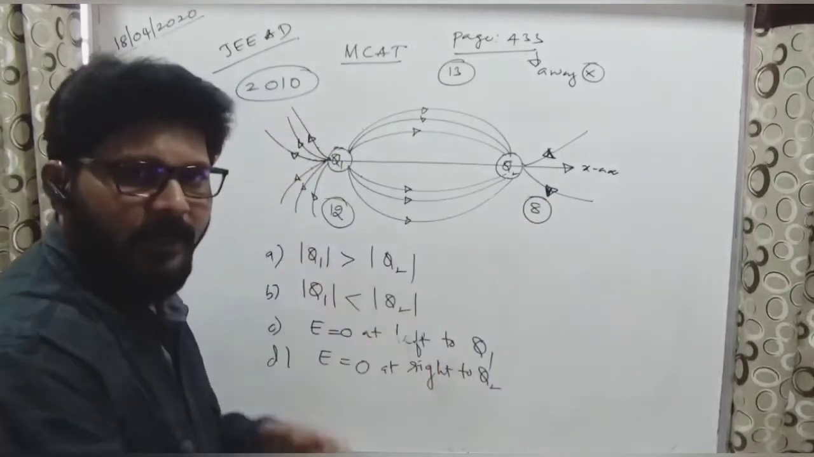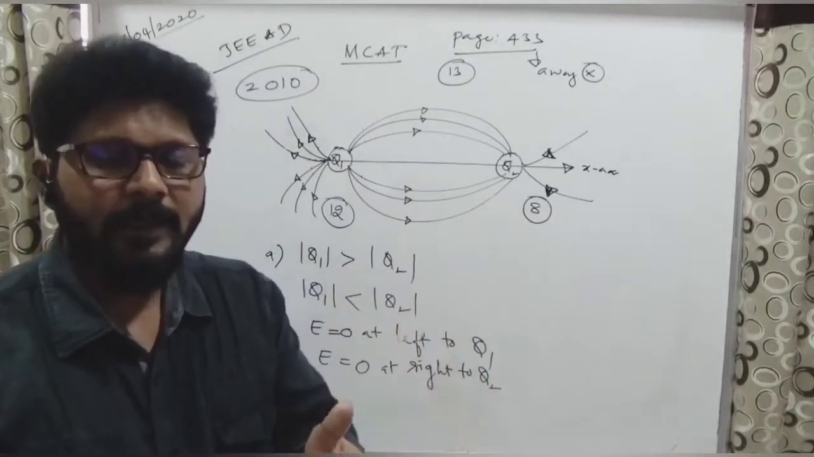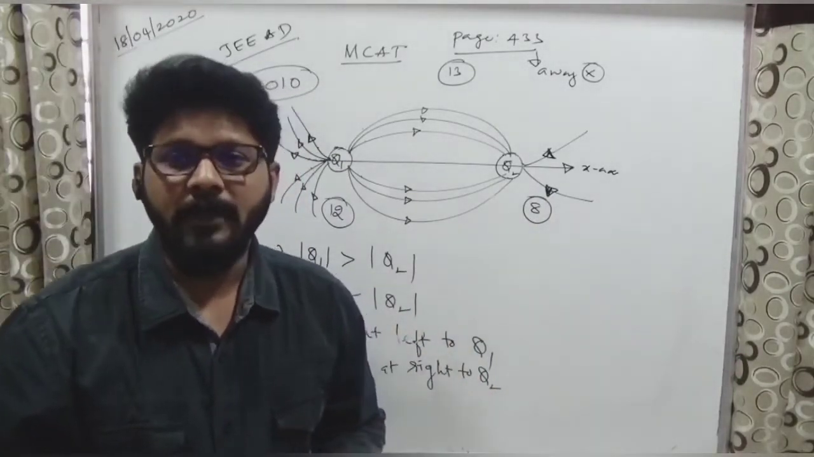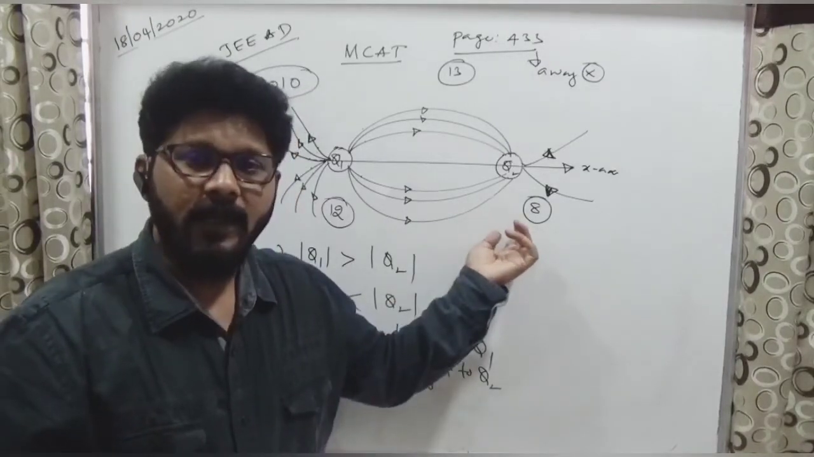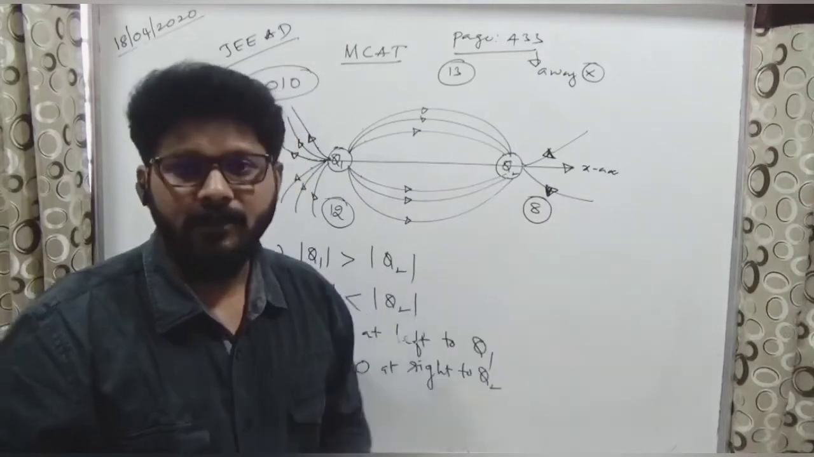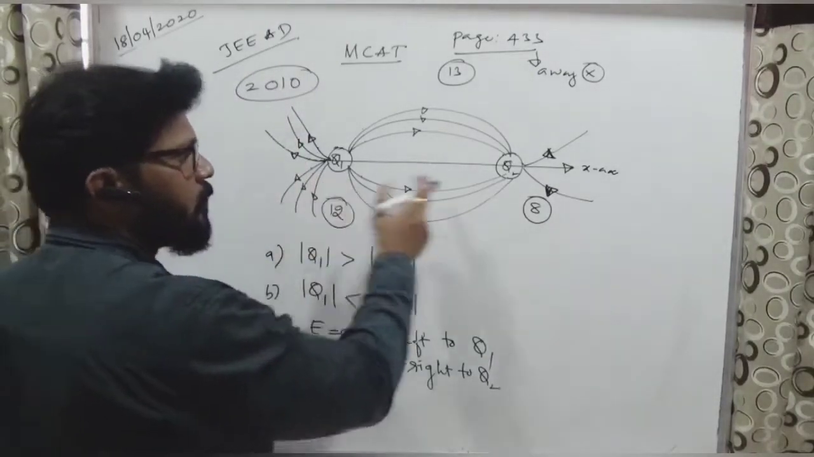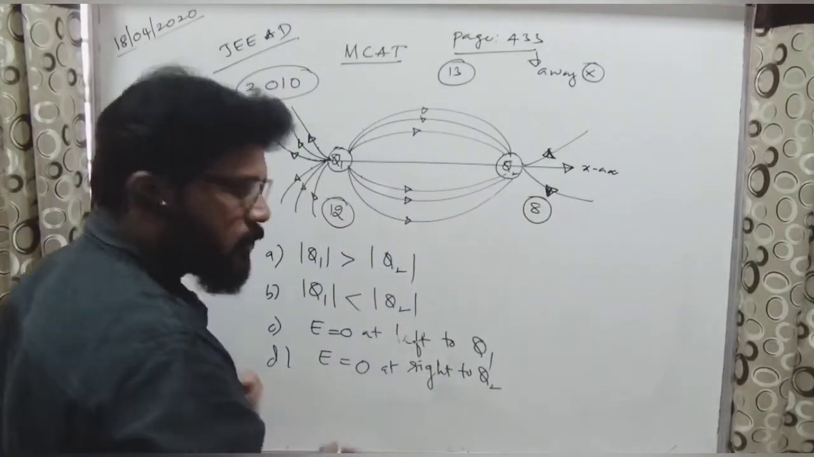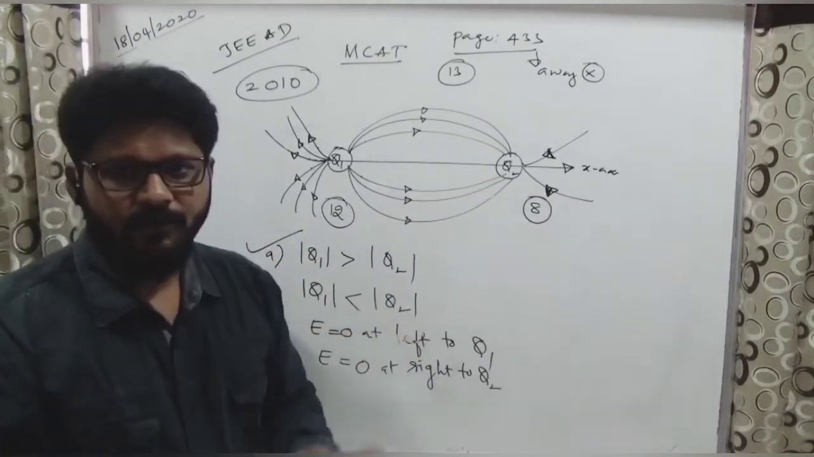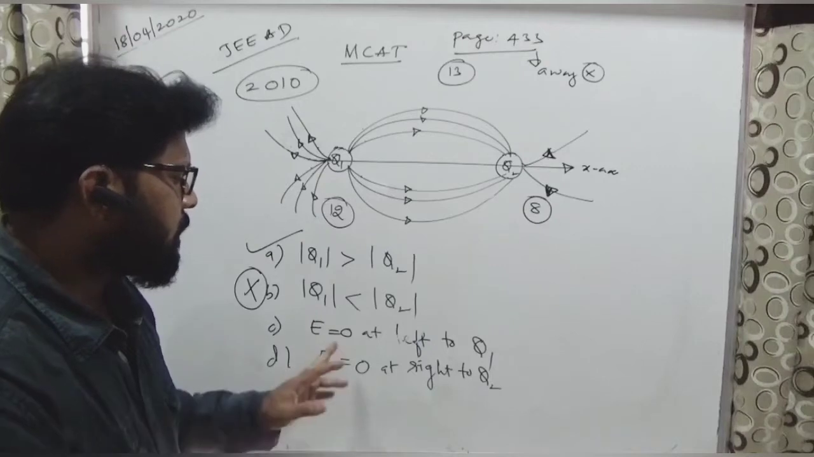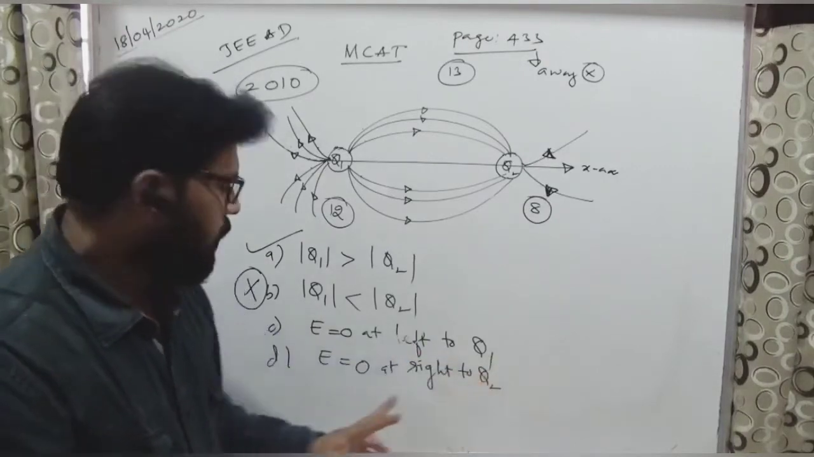Now, comparing the magnitude, the number of electric lines is directly proportional to magnitude of charge. So whose magnitude will be greater, Q1 or Q2? Q1 will be greater. This will be the wrong answer, right? Q1 is less than Q2. Okay. Next we have to decide whether E is equal to 0 at left of Q1, or E is equal to 0